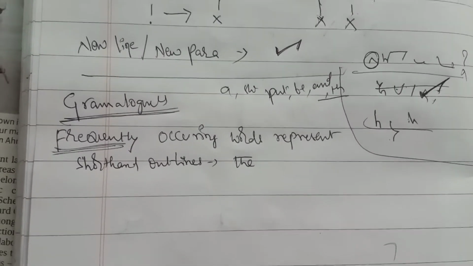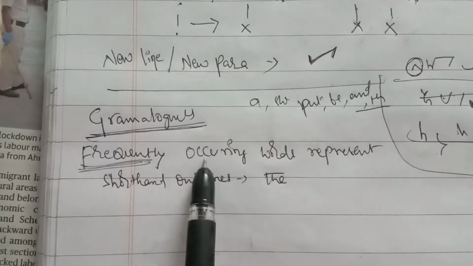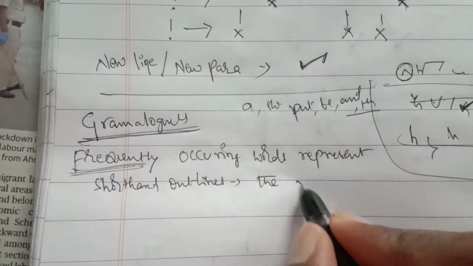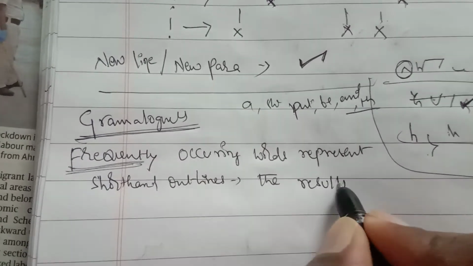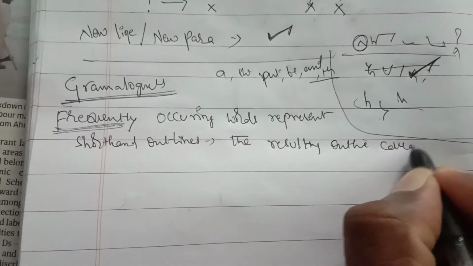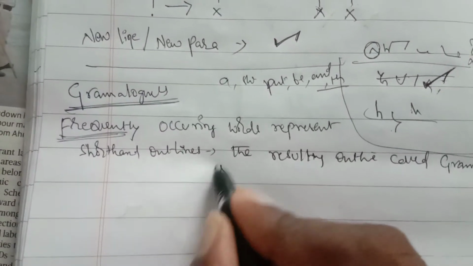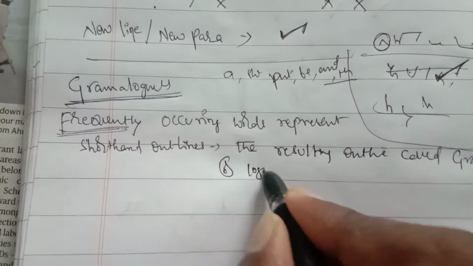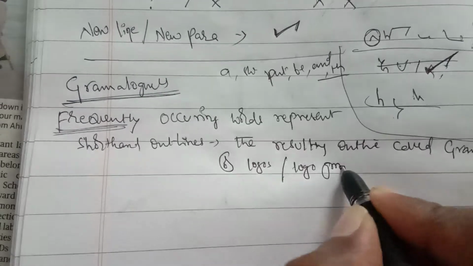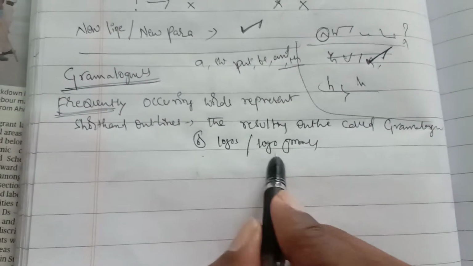Frequently occurring words represented by shortened outlines, the resulting outline is called grammalogues, which are logos or logograms.